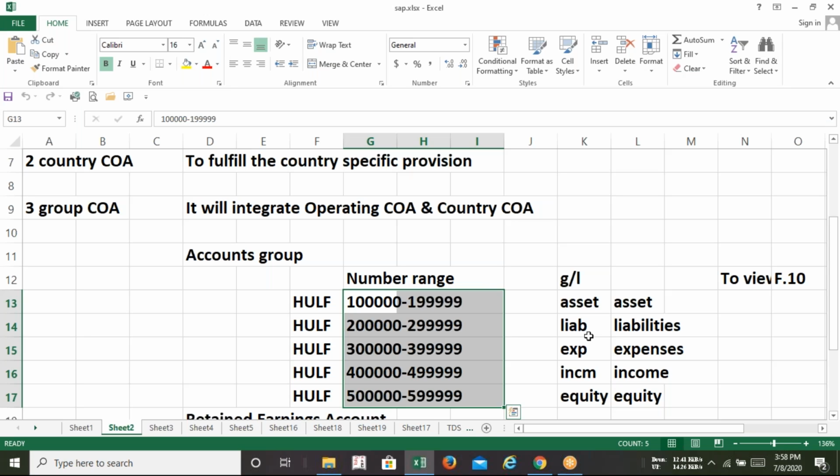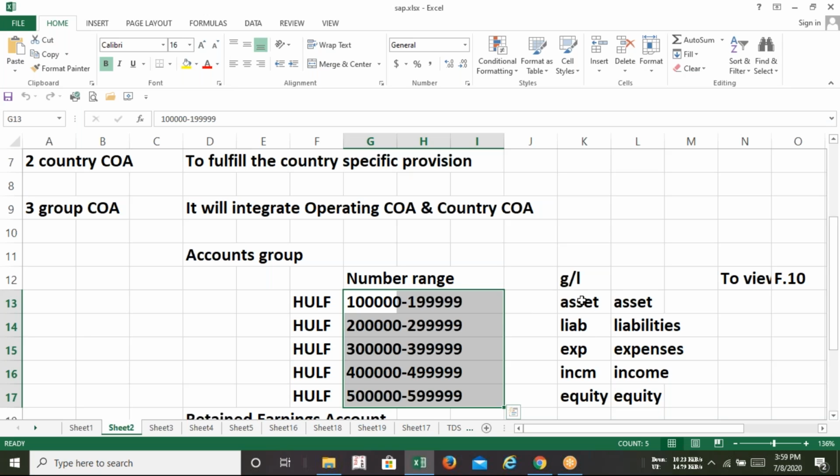So I will pick any number starting with 2, and that will be classified as a liability GL. So there is less chance of getting confused. You can alter all these options. You can shuffle them. Liability can start from 1, assets can be 2. That is totally your choice.